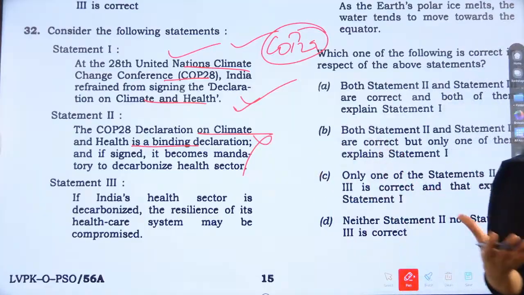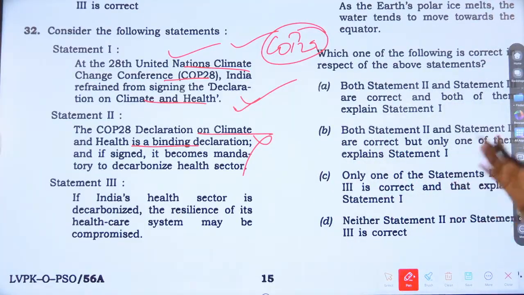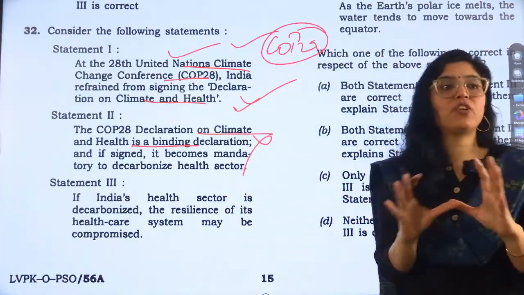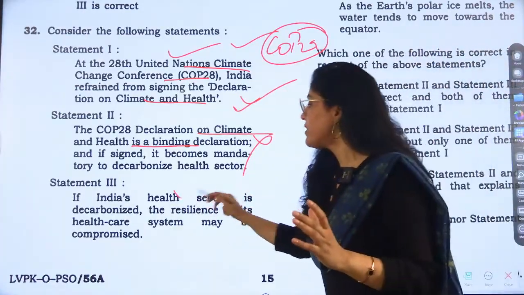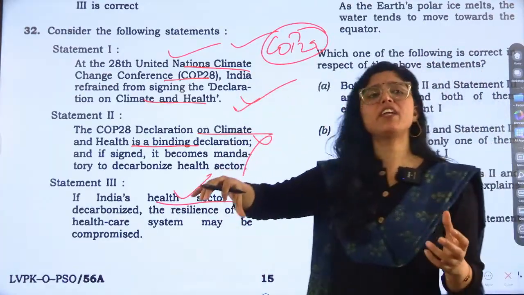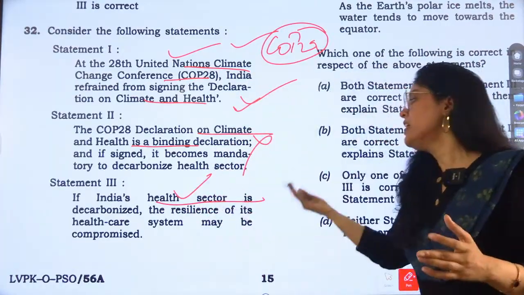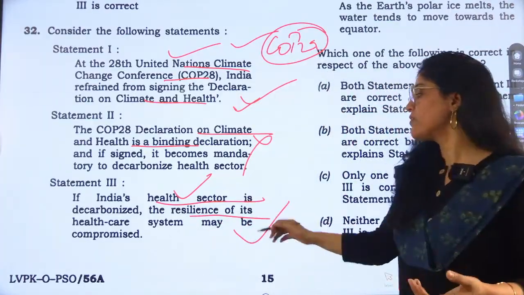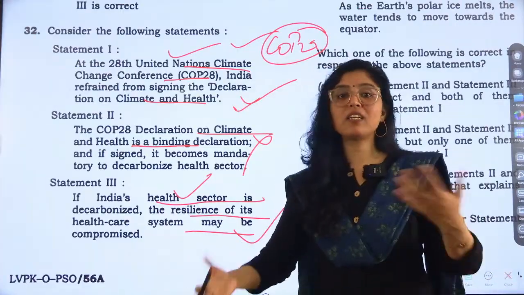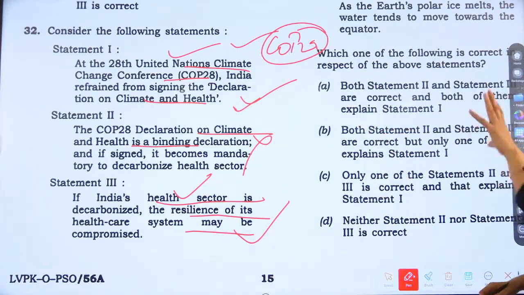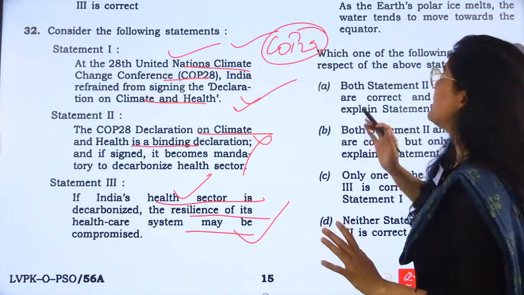It does not mandate any legal obligation on any country. And third is correct. It is a general statement: why did India refrain from signing it? Because if decarbonizing is happening, then the resilience of the healthcare system may be compromised. India does not have that much infrastructure to decarbonize the healthcare structure.